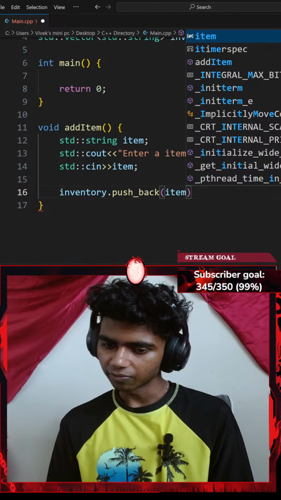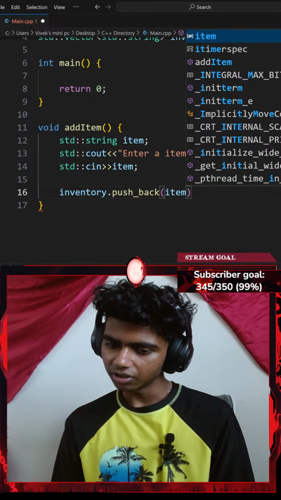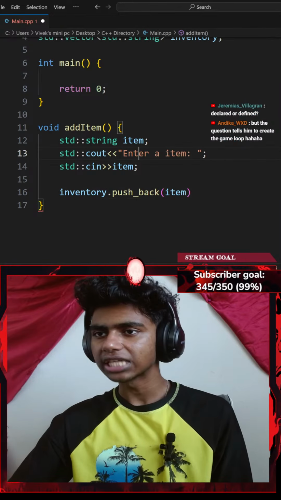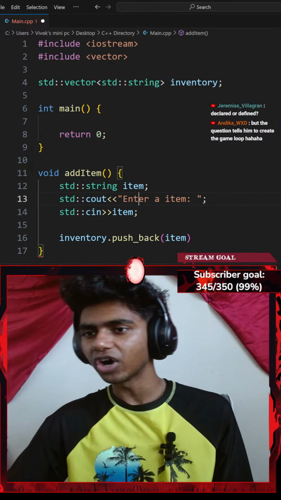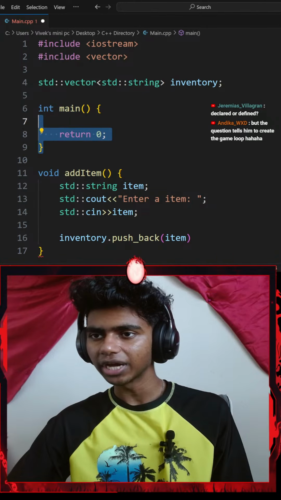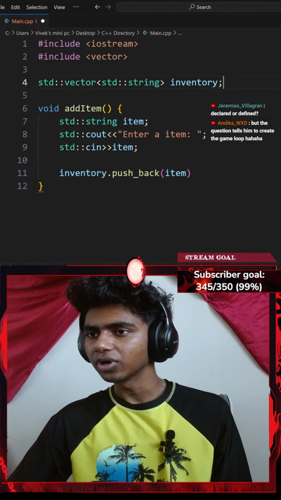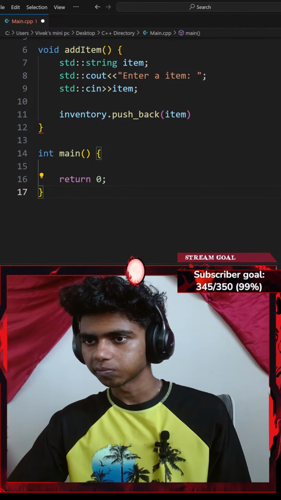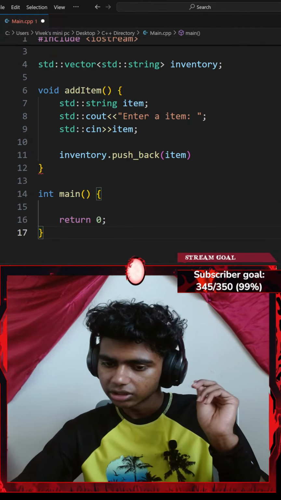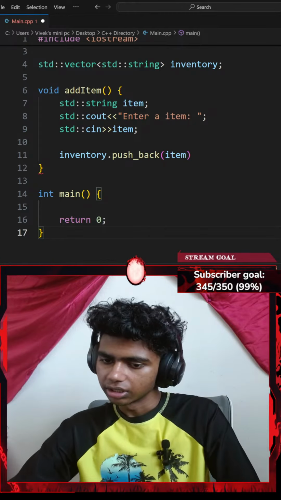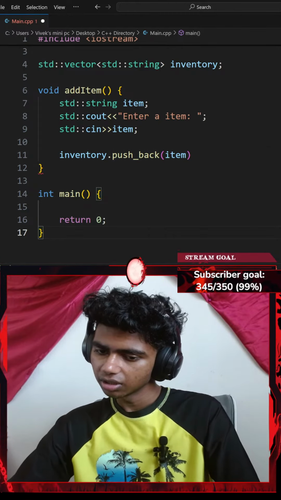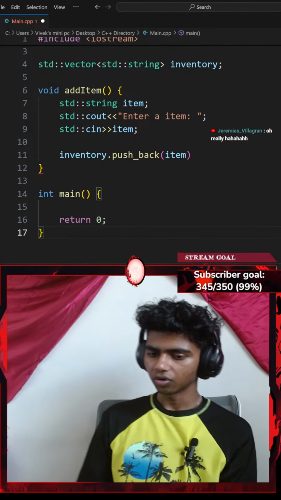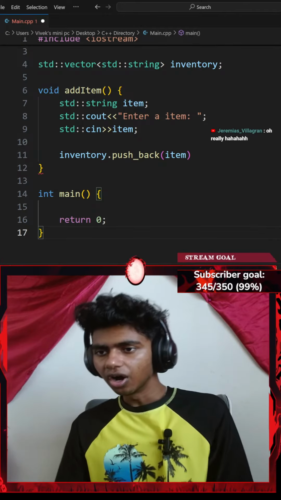It's a convention in programming. You have all functions above the main function. Oh, so do I add it above my main function? Because if I have my functions above my main function, that would help with my declarations. Like, I wouldn't have to declare a function. Let me go ahead and paste this here. Okay, the declarations are defined, but the question tells him to create the game loop. Oh, really? Huh. Okay, I see.